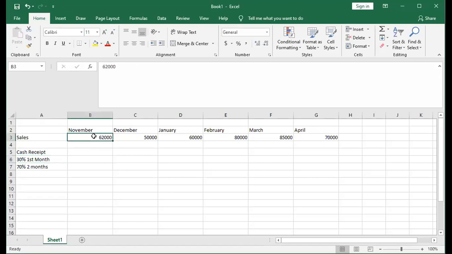So for this sales, the cash will be collected 1 month after, 30% will be collected after the sale. So this 60,000, 62,000, 30% will be collected in December, and the balance of 70% will be collected in January, because it is 2 months after the sale. So let us calculate.